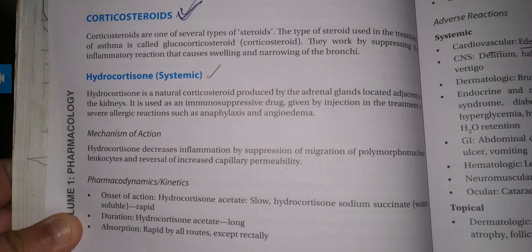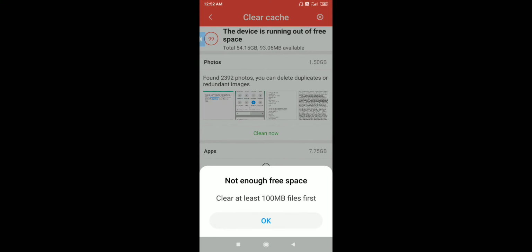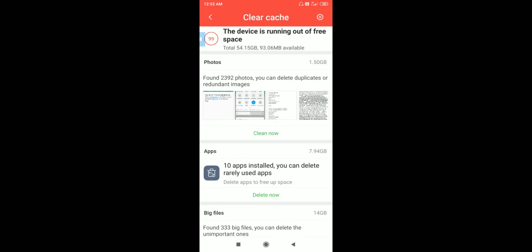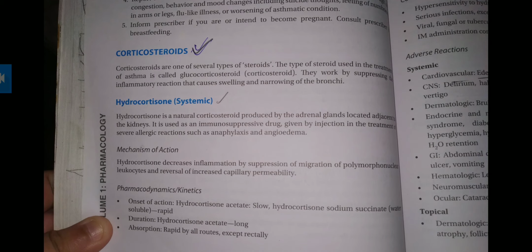So corticosteroids and mast cell stabilizers both relieve what? They relieve the inflammatory cells, so that the narrowing of the bronchi can be relieved.